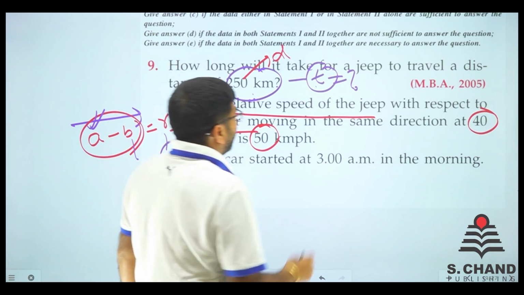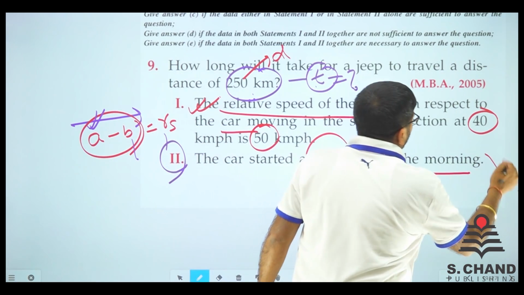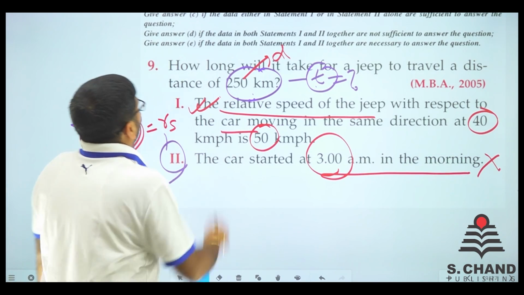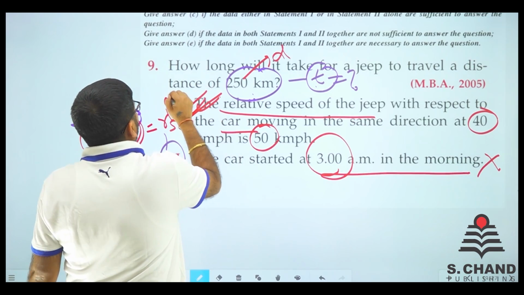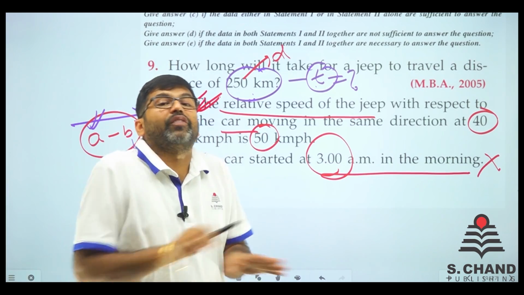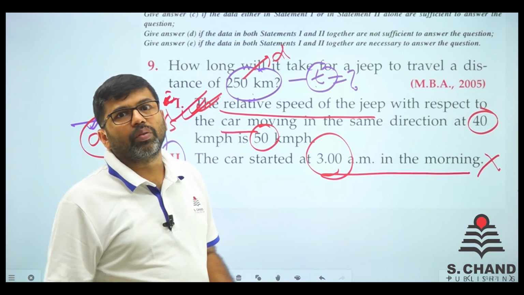Second: the car started at 3 AM in the morning. What should I do? I have nothing to do with this. So the first is sufficient. Only the data written in the first is sufficient to give the answer. That is the question, right?